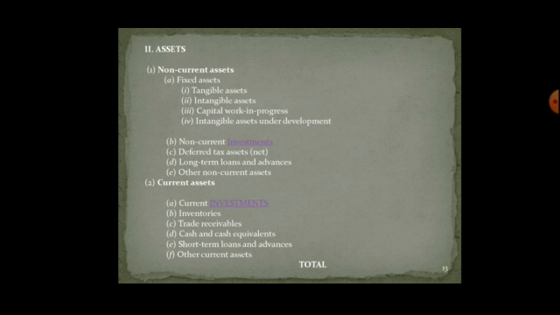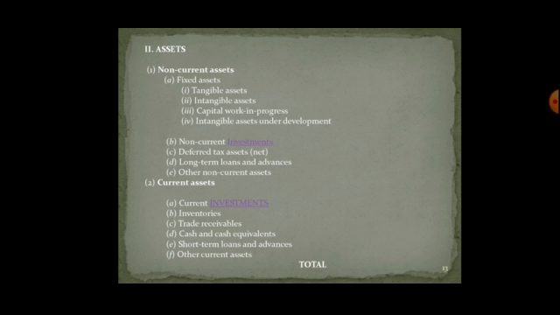Tax assets are the prepaid tax that you have already paid and that is yet to be refunded. Long term loans and advances, these loans on the asset side are the loans that you have already given to people, say staff or maybe any other intermediary. Other non-current assets. So when the term non-current comes, it means that it is giving benefit to the business for a longer period of time.